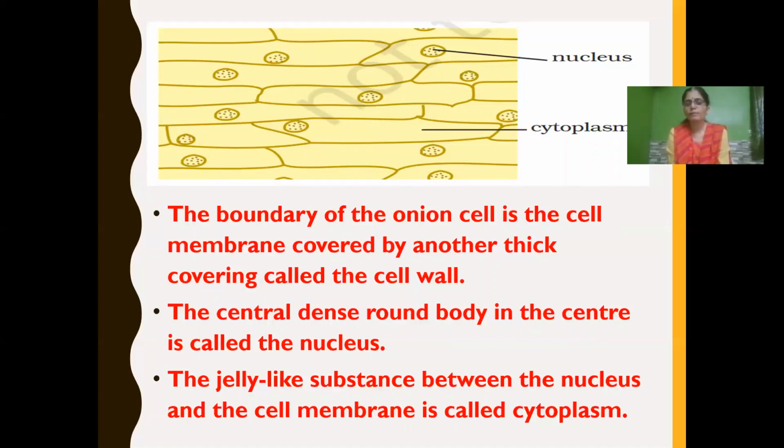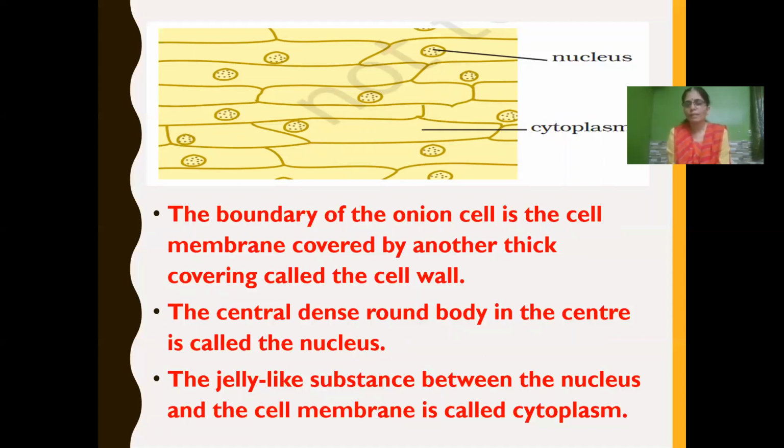And then inside, the central dense round body in the center, we call that the nucleus. And the jelly-like substance which is present between the nucleus and the cell membrane is nothing but cytoplasm.